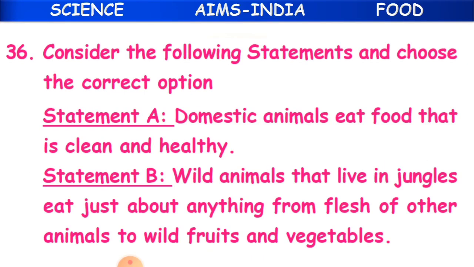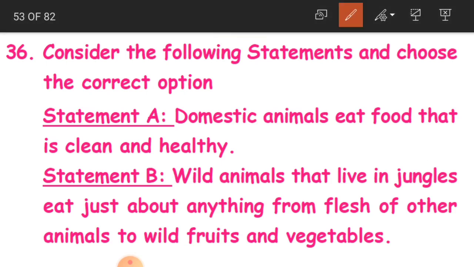Now children, 36th question. Consider the following statements and choose the correct option. So here you have got two statements, A and B. We have to choose which is the correct option. Clear, children? And what is the first statement here? Domestic animals eat food that is clean and healthy.